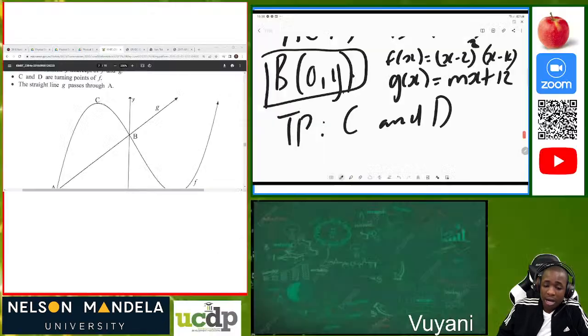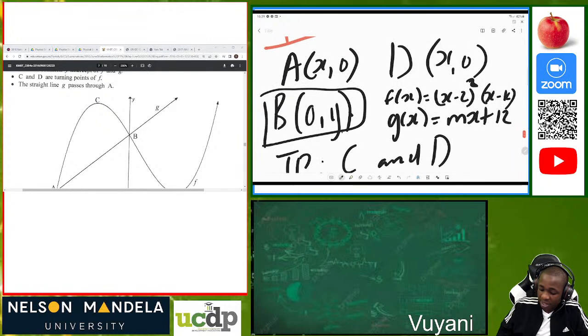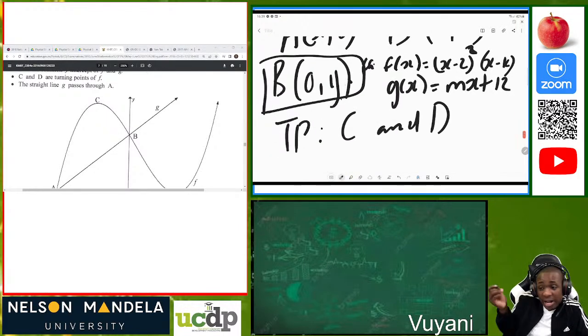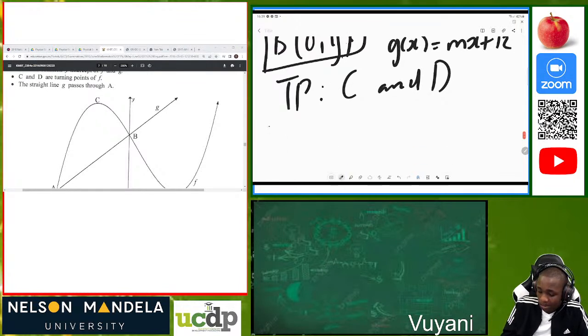So now, coming to our given information, which we have written down, we saw that B is (0, y), and B is found on f and g. So we can use one of these equations to find our value of y. How do we do that? I want to use the equation of g of x, so we just substitute there. Let me just say 8.1.